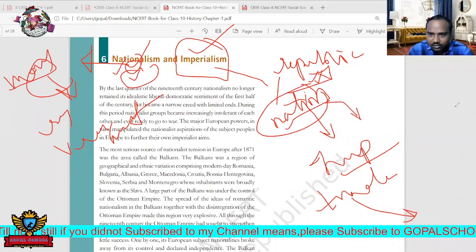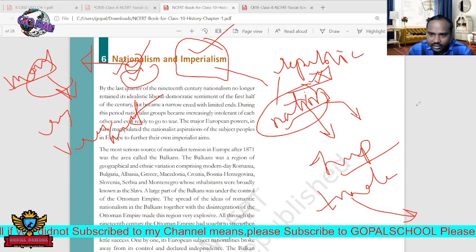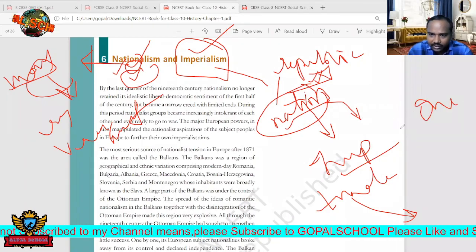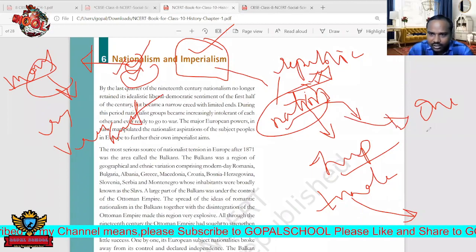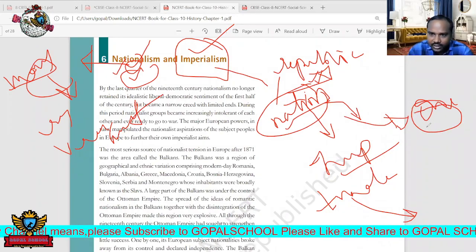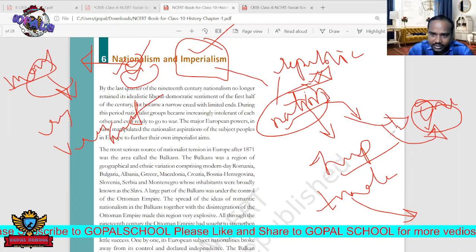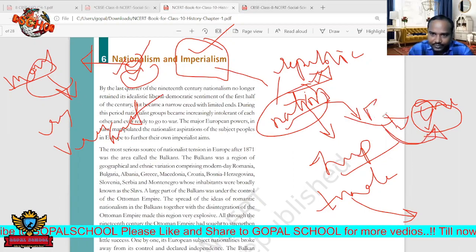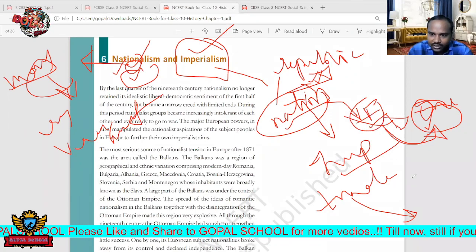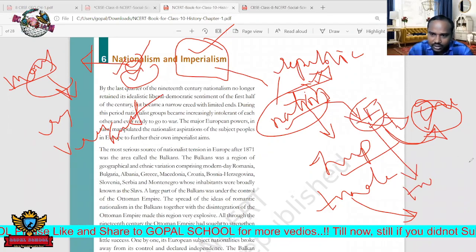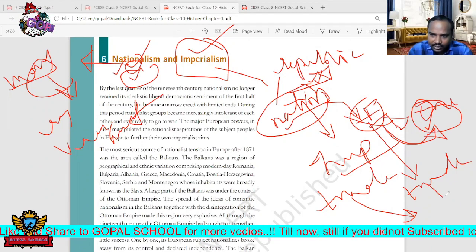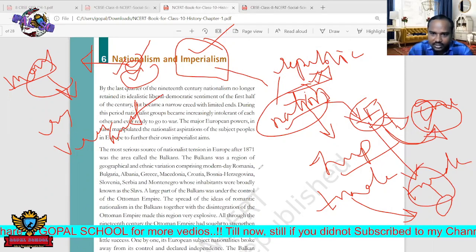They will go to one country and trade with that country. Whenever there is a weak government or weak rule in that country, it is slowly occupied by a European country. First they come for business or trade, and slowly they grab the power of that country. That is called imperialism.